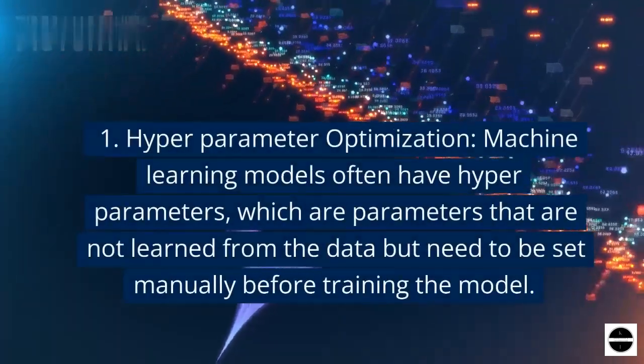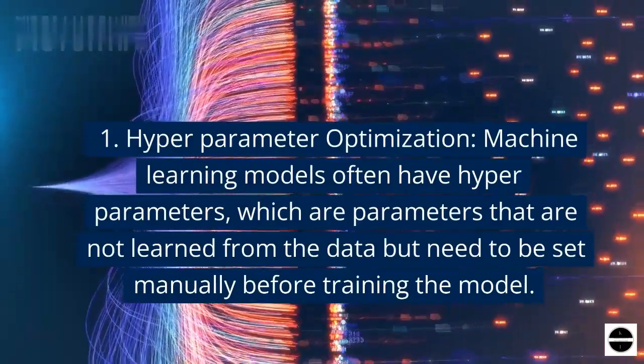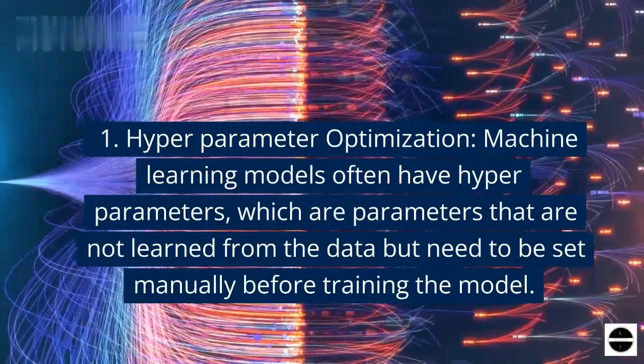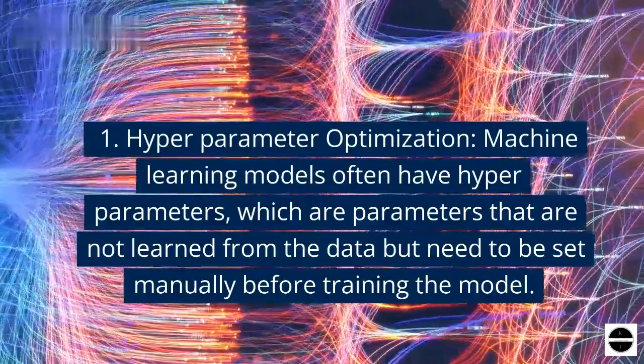1. Hyperparameter optimization. Machine learning models often have hyperparameters, which are parameters that are not learned from the data but need to be set manually before training the model.